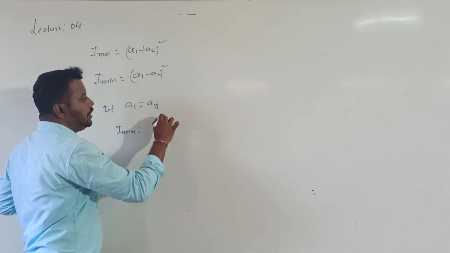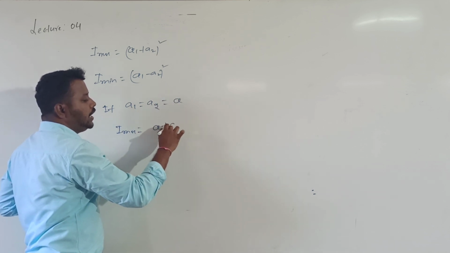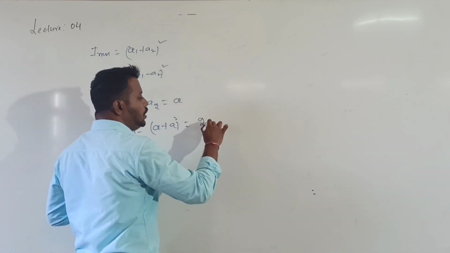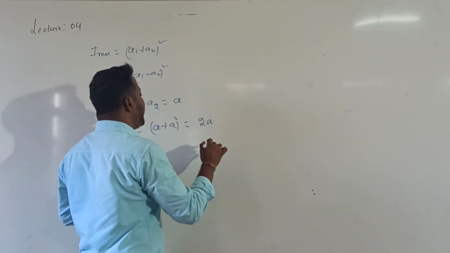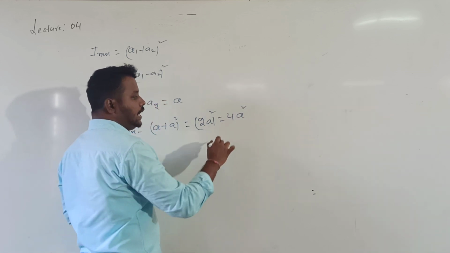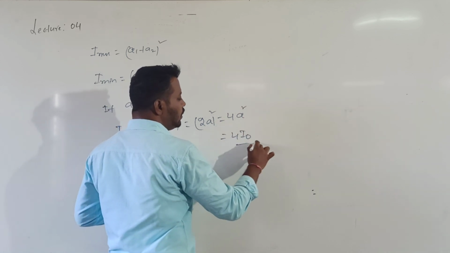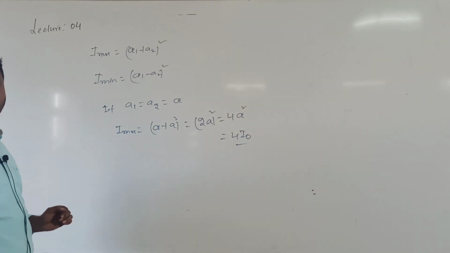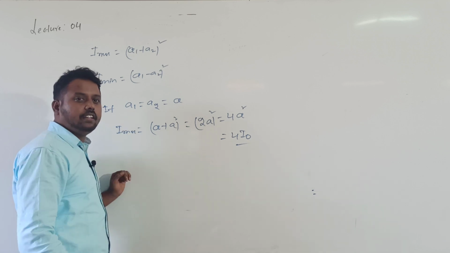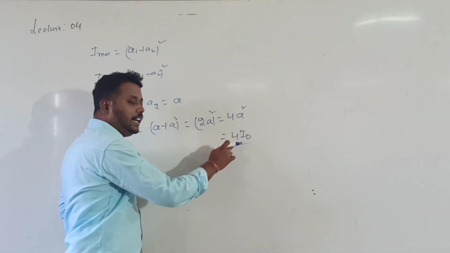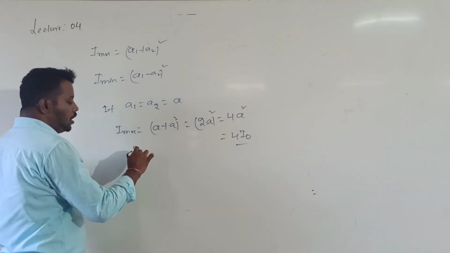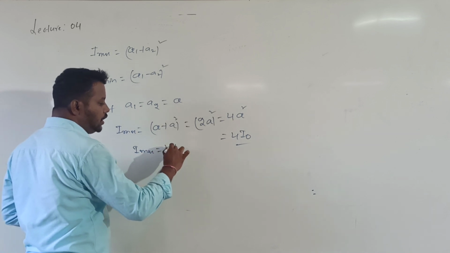I maximum value, if A1 is equal to A2 is equal to A, then what will I get? (A plus A) whole square, which is (2A) whole square, that is nothing but 4 into A square. Can I write it as 4 into I naught? This is all needed. They won't give you this in NCERT, but while discussing NCERT problems, we will come to know all this. If I naught is the intensity of light from each source, then the final intensity I maximum will be equal to 4 into I naught.